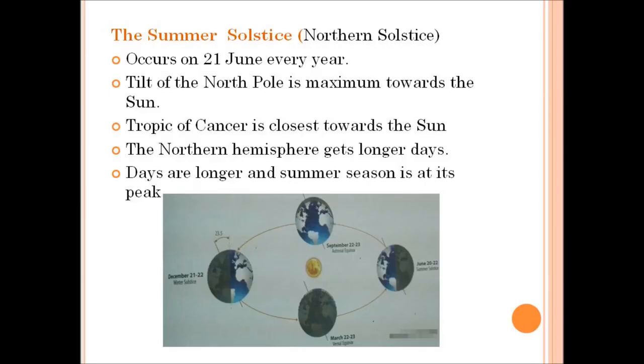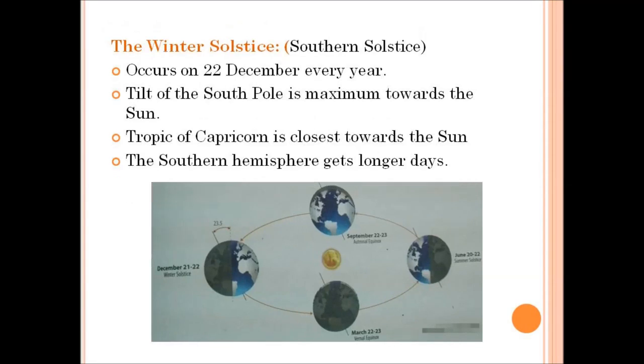That is, the vertical rays of the sun fall maximum at the northern hemisphere. The Tropic of Cancer is closest towards the sun, and therefore the northern hemisphere gets longer days. Therefore, in the northern hemisphere, the days are longer and the summer season is at its peak.